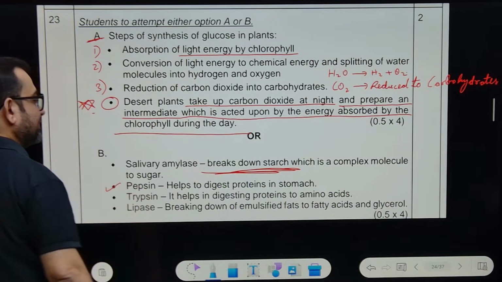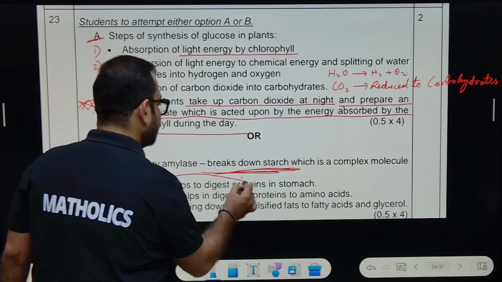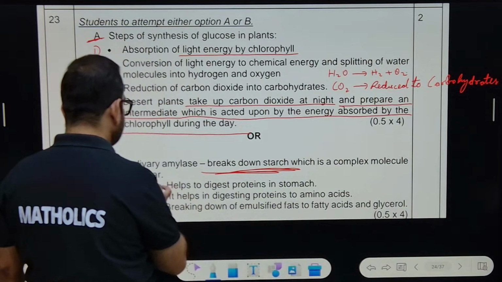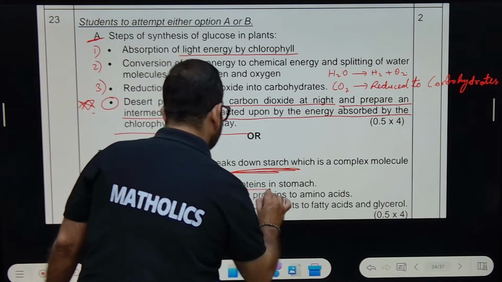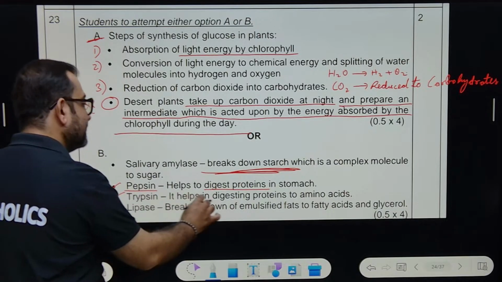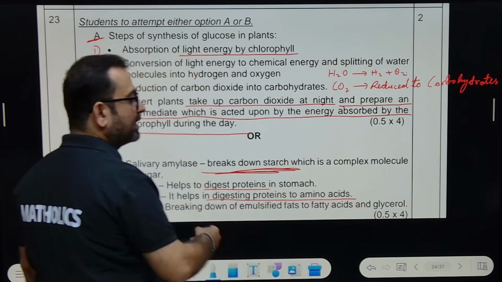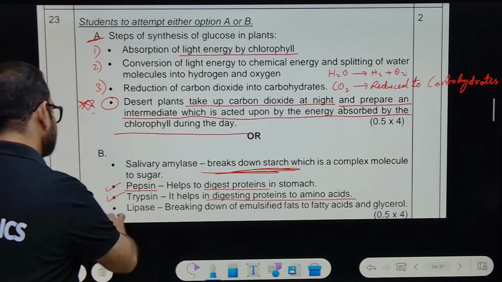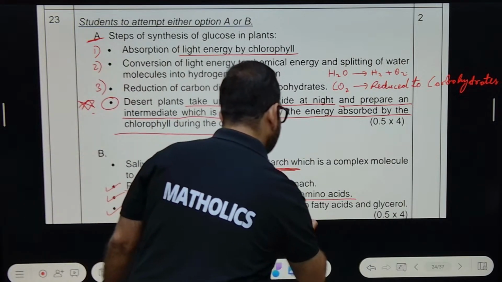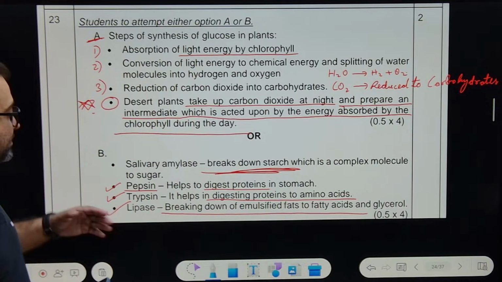Pepsin helps to digest proteins. Pepsin, proteins. Pepsin is used for breaking down proteins in the stomach. Trypsin helps in digesting proteins to amino acids. And lipase, breaking down of emulsified fats to fatty acids and glycerol. Just you have to memorize this.